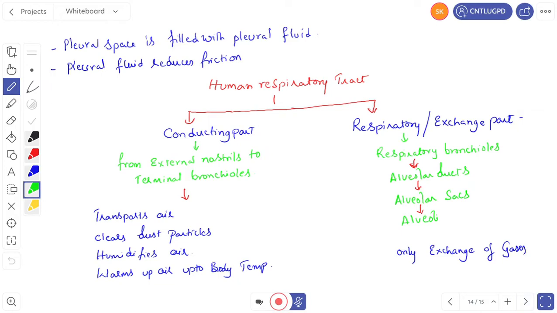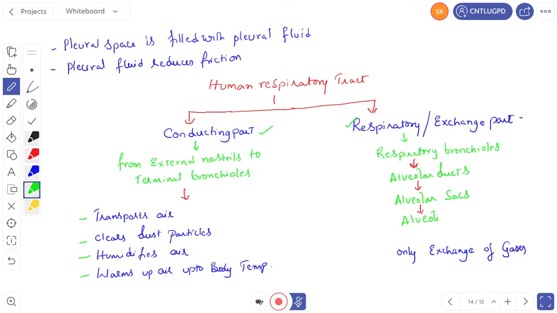Right. Then the human respiratory tract is divided into two parts. One is the conducting part and one is the respiratory part. From where to where is it called the conducting part? From the external nostrils to the terminal bronchioles is called the conducting part. What is the function of the conducting part? The conducting part transports air, clears dust particles, humidifies air, and warms up air to body temperature.